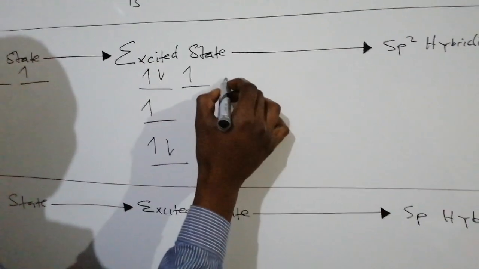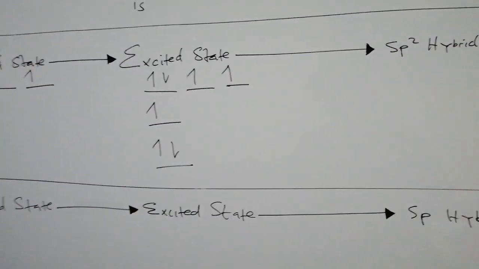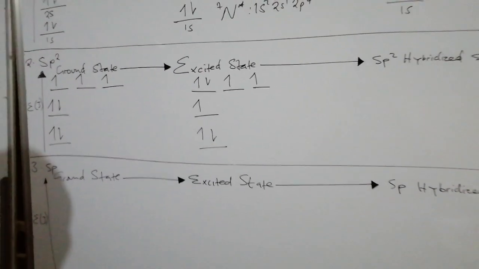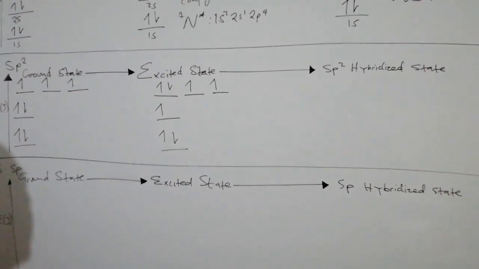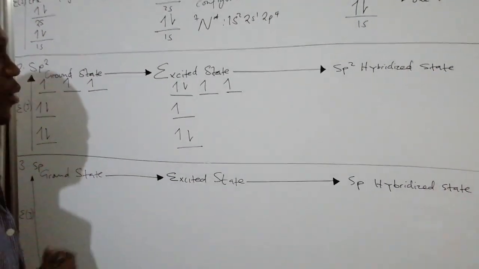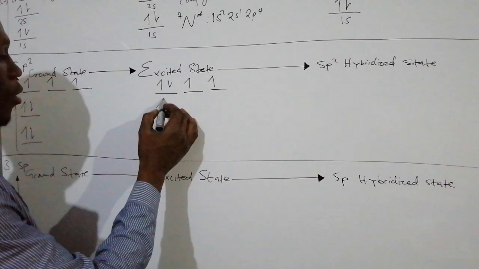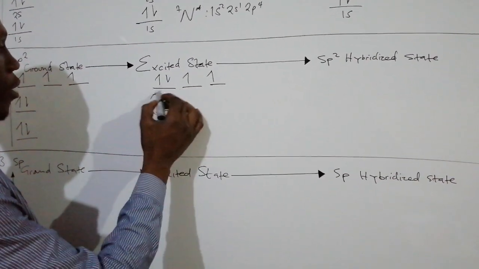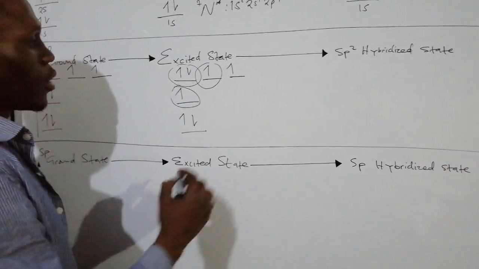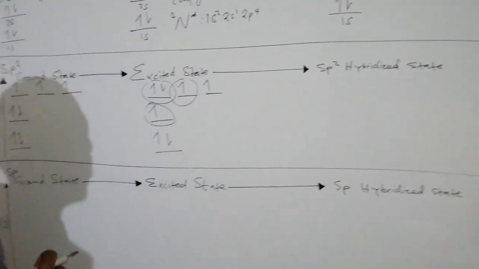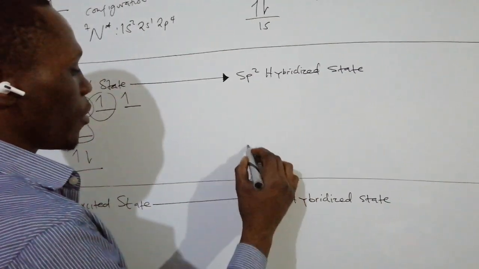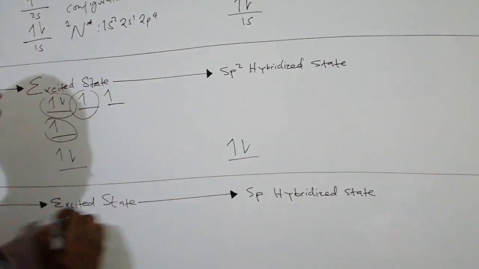And that is the excited state configuration of our nitrogen atom. Now, sp2 hybridization of a nitrogen atom means we are mixing one s orbital with two p orbitals. So when that sp2 hybridization occurs, the sp2 hybridization state of nitrogen looks like this.